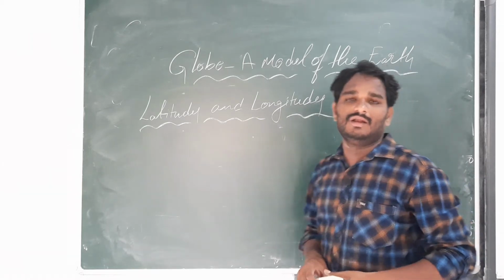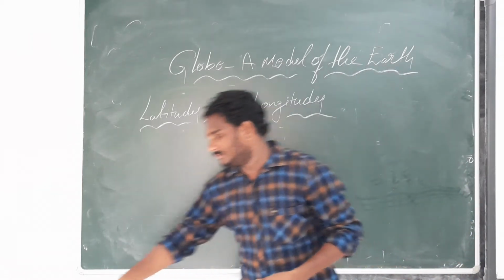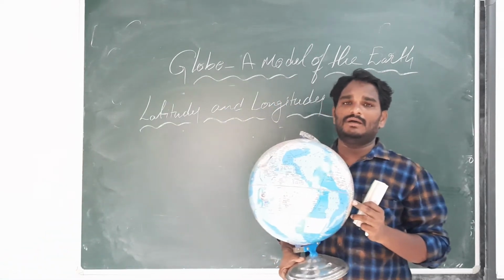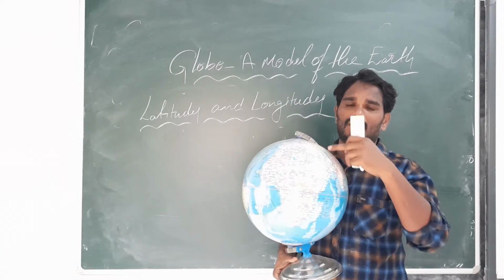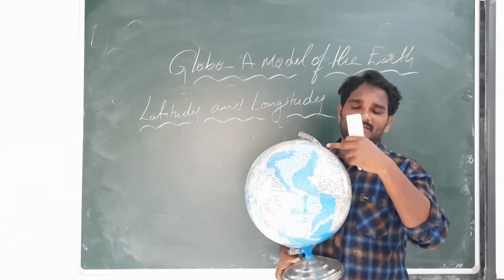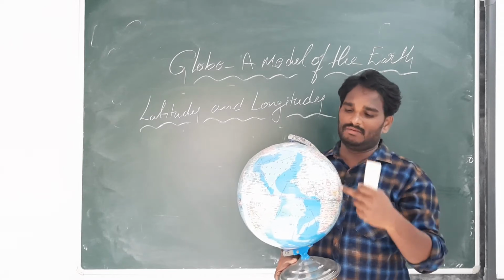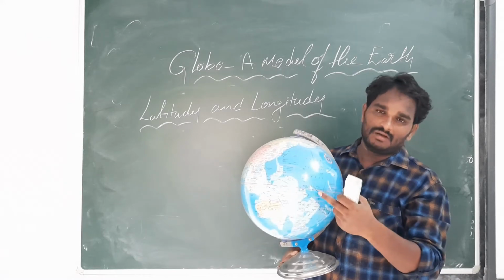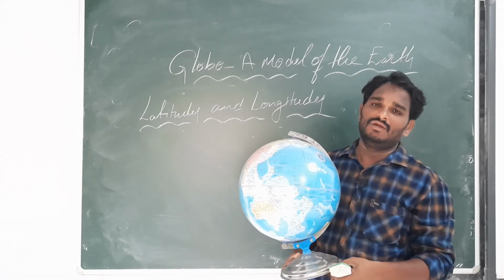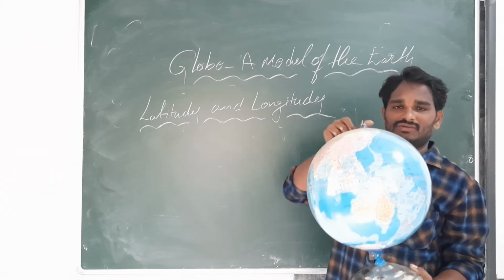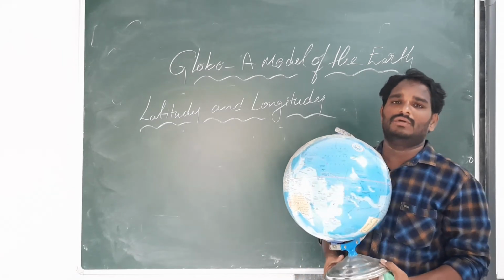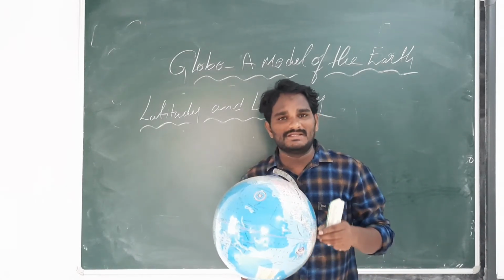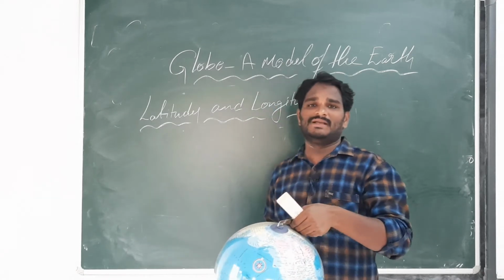Latitudes and longitudes. If you see the globe and a map, there are a number of lines. Some lines are horizontal, some lines are vertical. What are these lines? Are these lines actually there on the earth? No. These lines are not there on the earth, because these are imaginary lines.